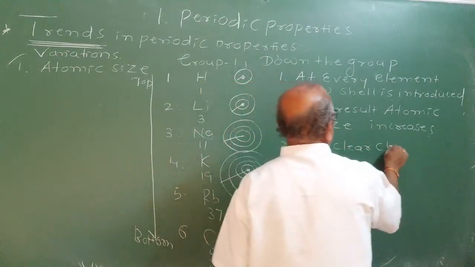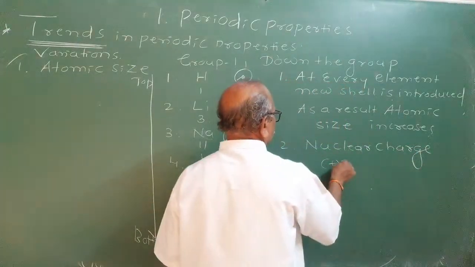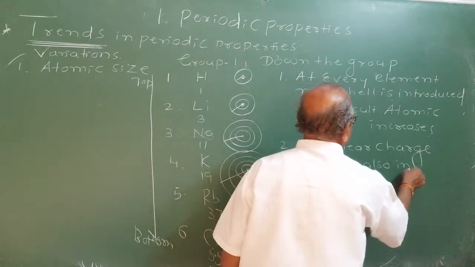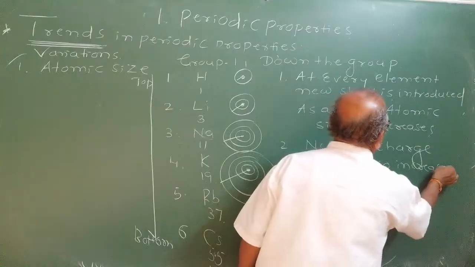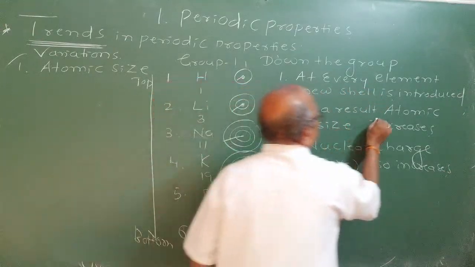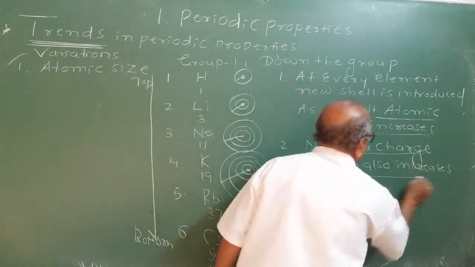Nuclear charge means positive charge also increases. But both of them are competing here. Two things are competing. One is atomic size is increasing, and effective nuclear charge is also increasing.